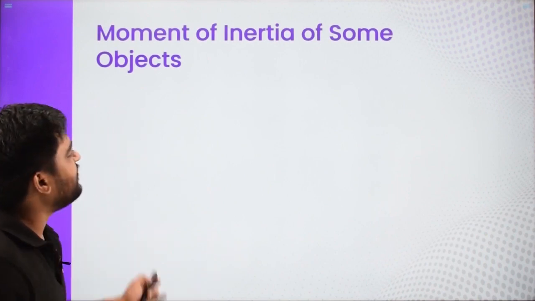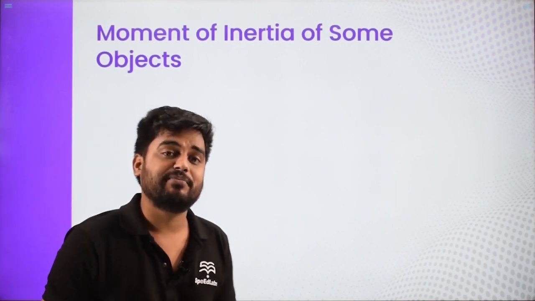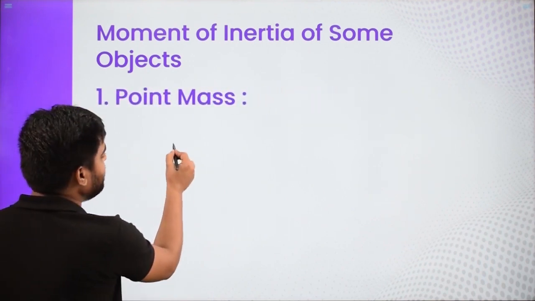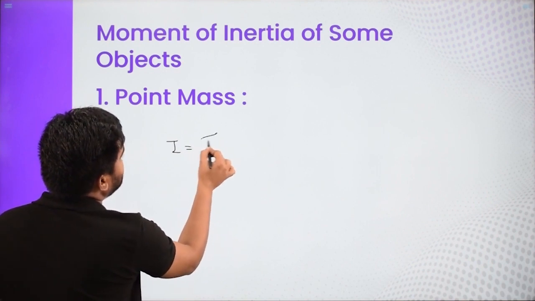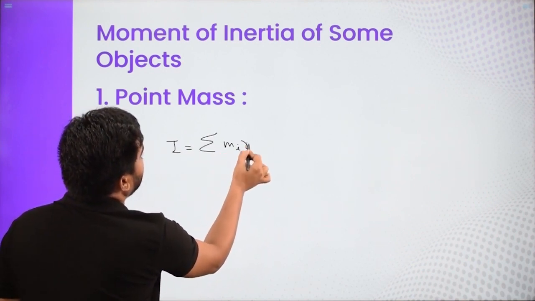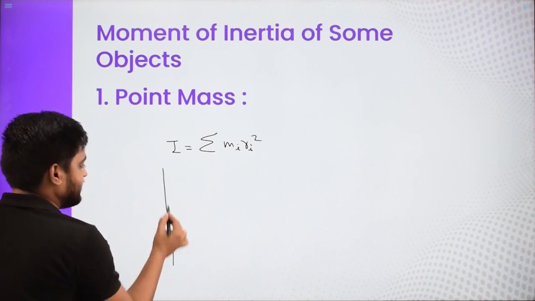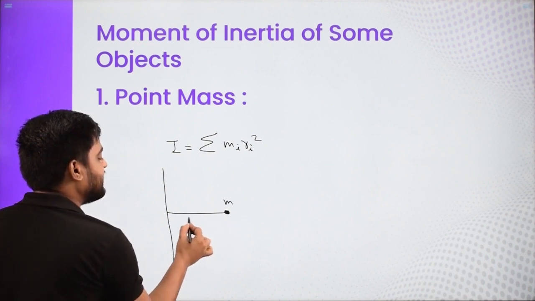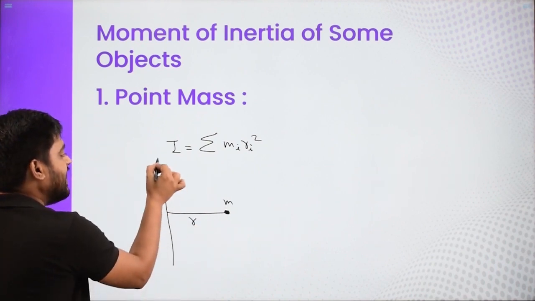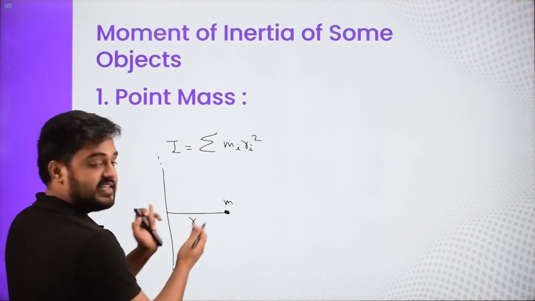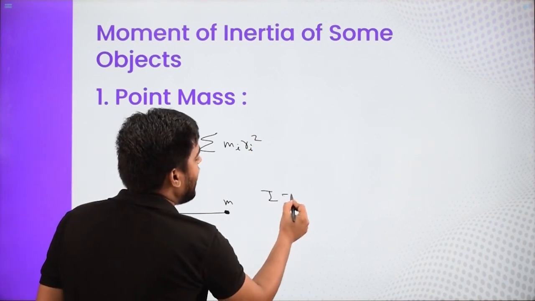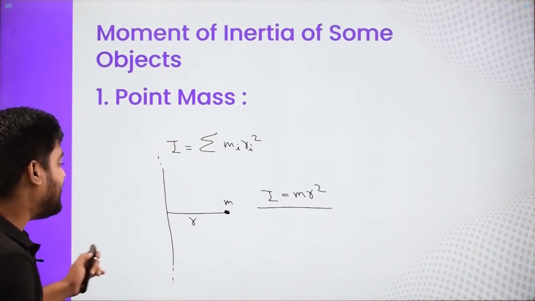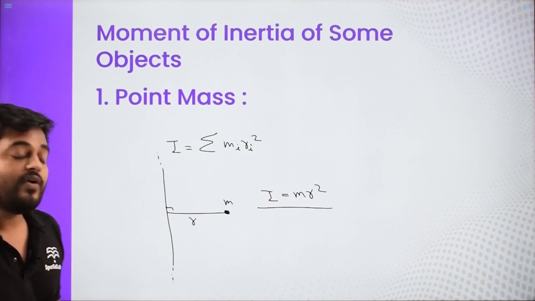So let us say the moment of inertia of some particular objects which you need to remember. First comes the point mass. By definition, we learned that moment of inertia is nothing but the summation of mi ri square. So if this is the axis and there is a particle of mass m lying at distance r from the axis, then the moment of inertia about this axis of this point mass is given by I equals mr square, where m is the mass of the object and r is the perpendicular distance from the axis.